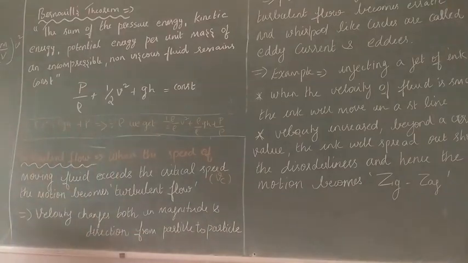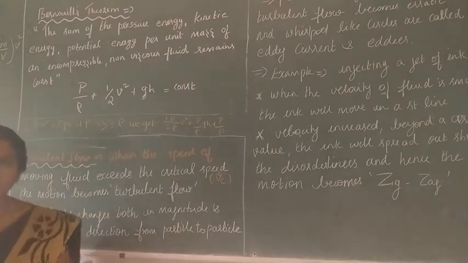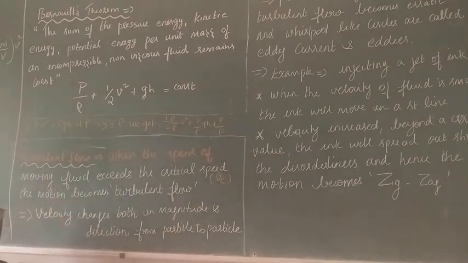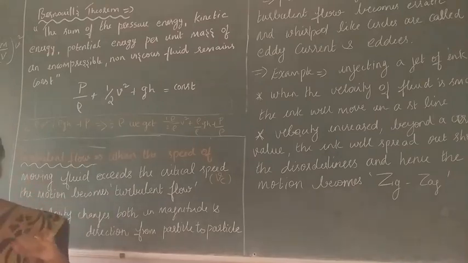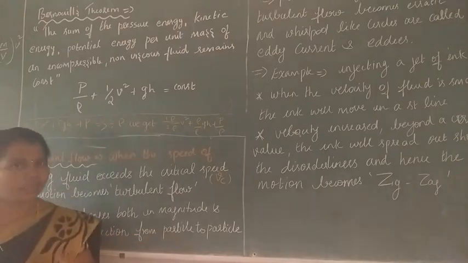So in turbulent flow, when the speed of the moving fluid exceeds the critical speed, the motion becomes turbulent motion. The velocity here changes both in magnitude and in direction. Okay, did you get it? So first of all, what is turbulent flow? When the particle speed exceeds the critical speed, it is called turbulent flow.